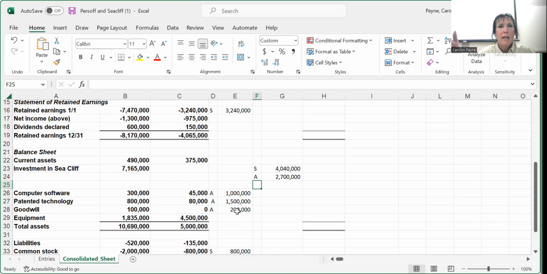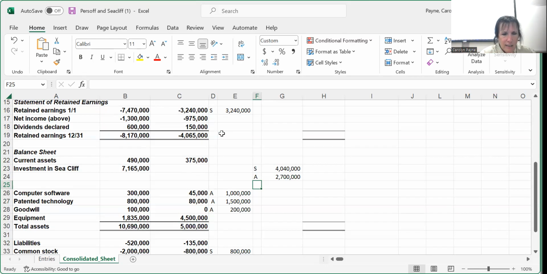Your I adjustment. Well, we could do the I before the D, wouldn't be a biggie, but it's said that way, so I like to say it that way. Anyway, so the I adjustment would be what? What does it do? It eliminates the accrued income of the sub.